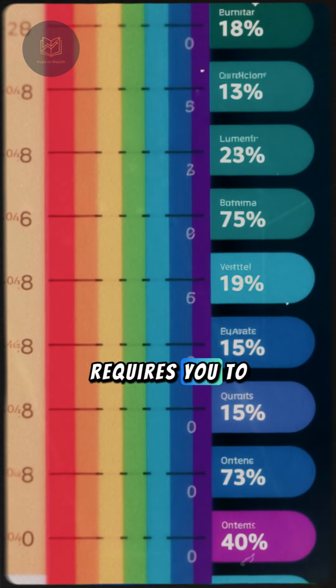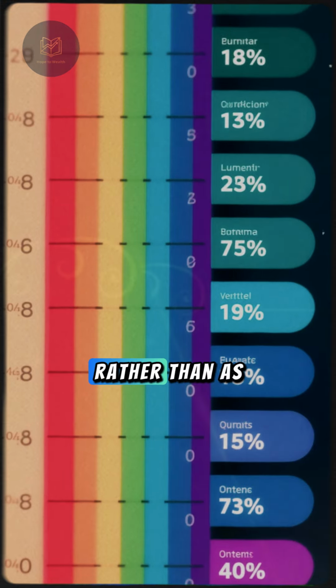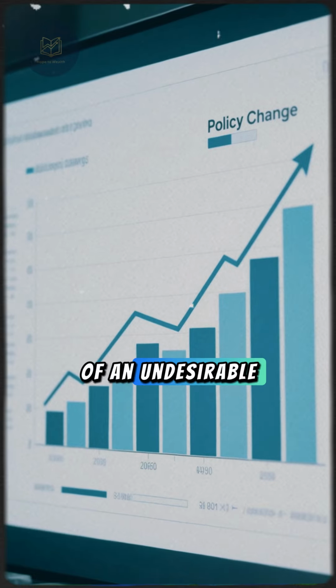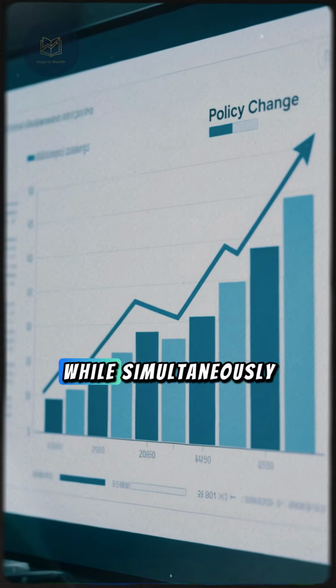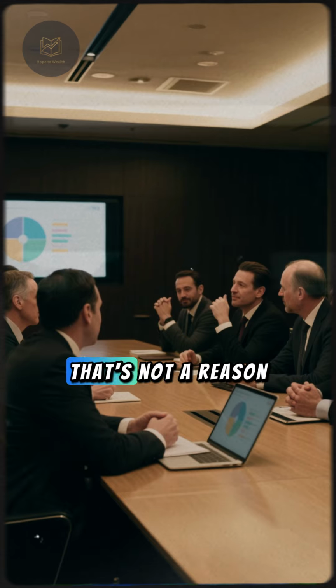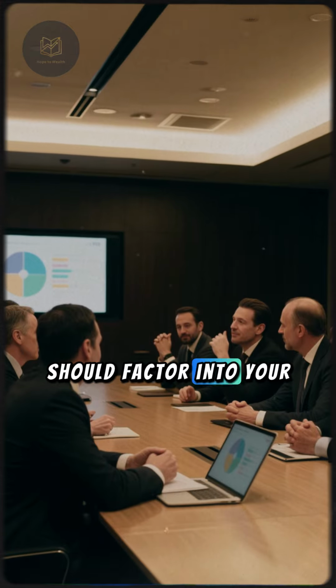Probabilistic thinking requires you to explicitly acknowledge that outcomes exist on a spectrum of likelihood rather than as absolutes. A policy change might increase the probability of an undesirable outcome by a certain percentage, while simultaneously increasing desired outcomes by a larger percentage. That's not a reason to reject the policy outright. It's information that should factor into your decision.